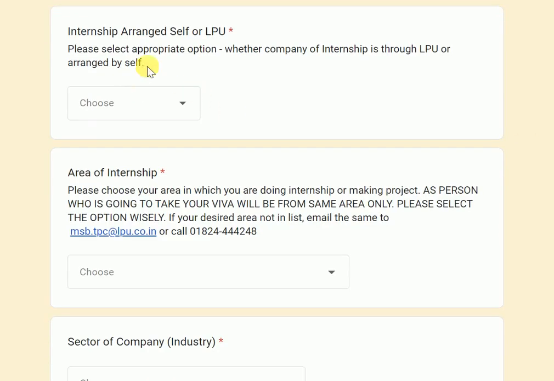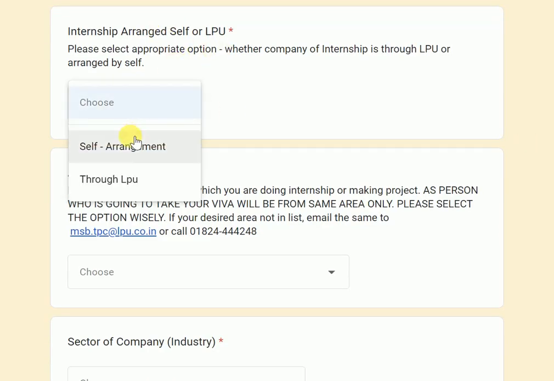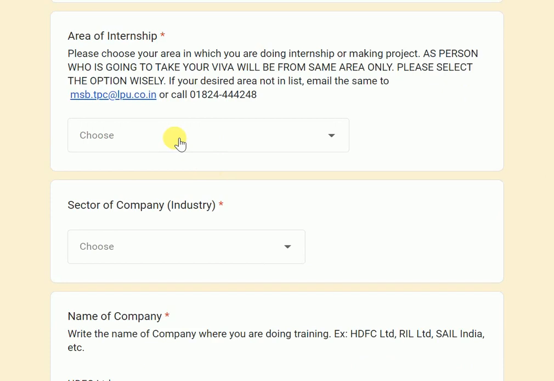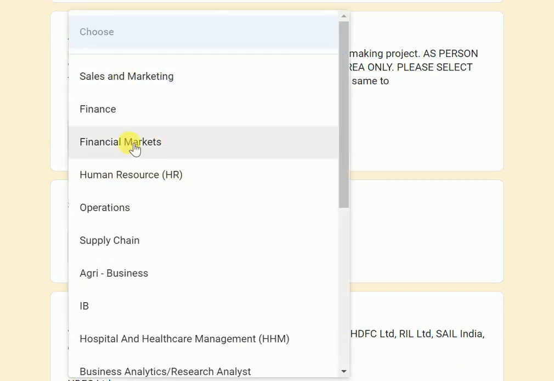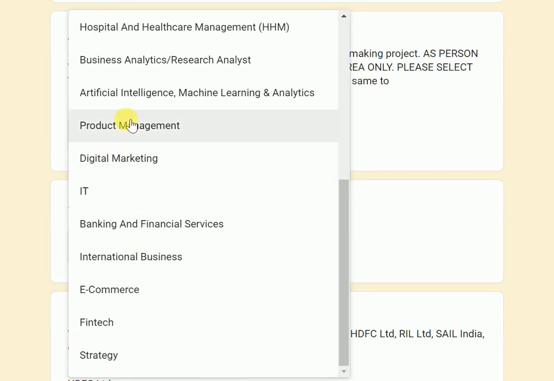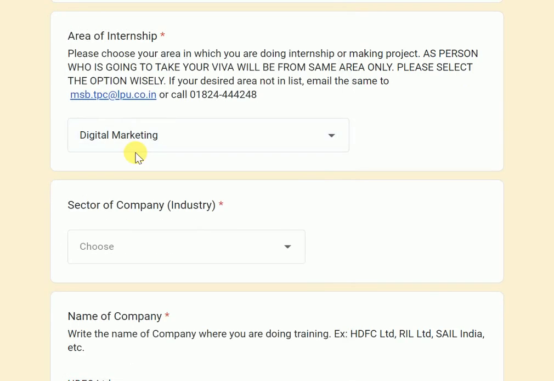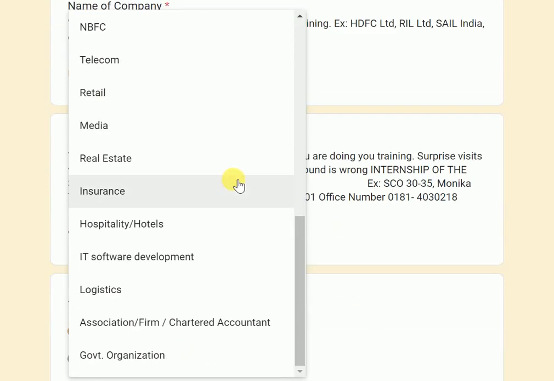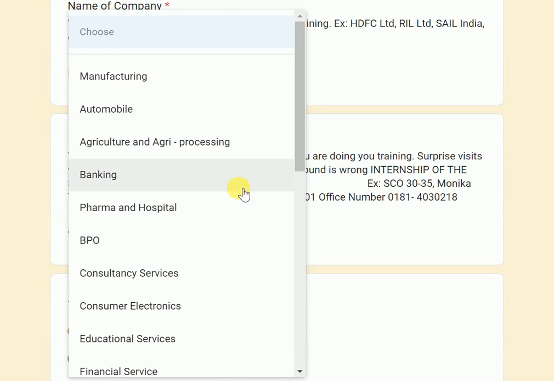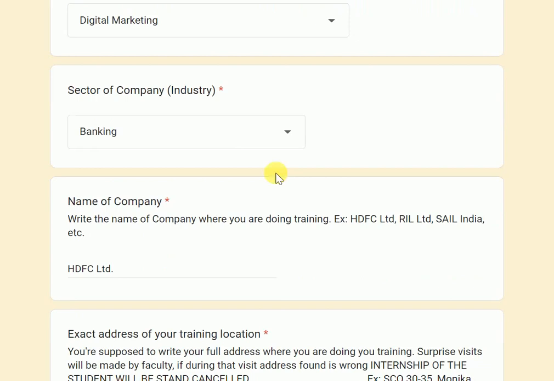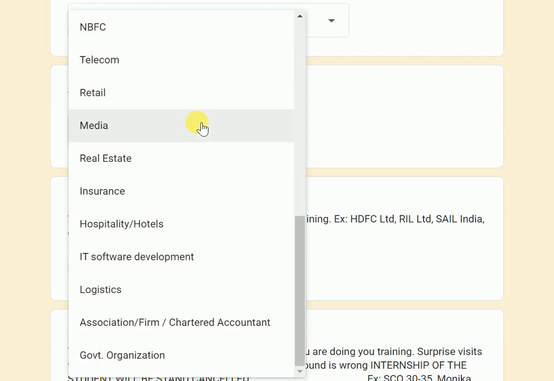Then you have to mention whether your internship is arranged by LPU or self. Let's say it is through LPU, so I have written through LPU. What is the area of your internship? Sales, marketing, digital. Let's say I am doing digital marketing, so I will select digital marketing over here. Then what is the sector of the company? Let's say I am doing the digital marketing internship in the banking sector, so I have selected banking. Most of the sectors I have made available over here.